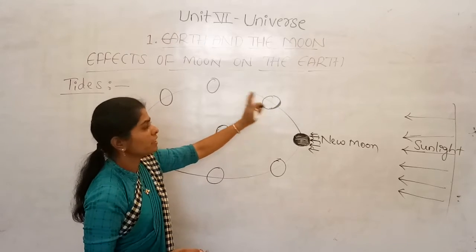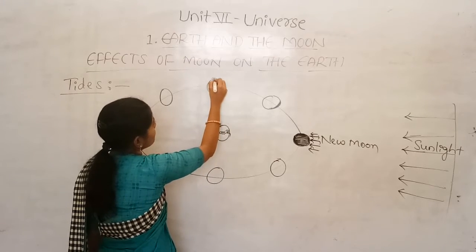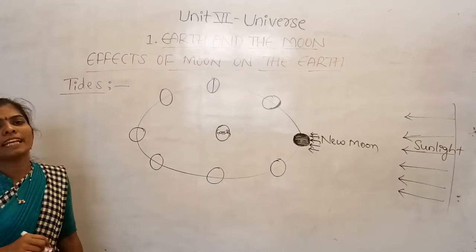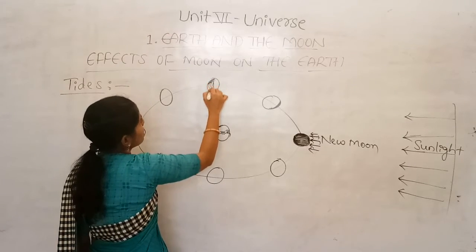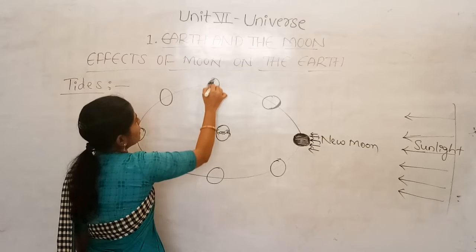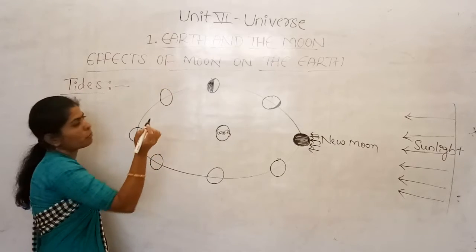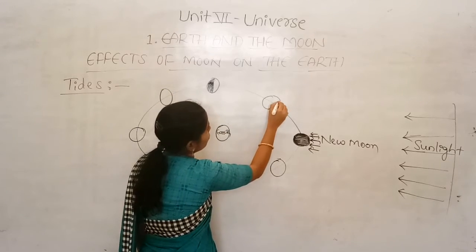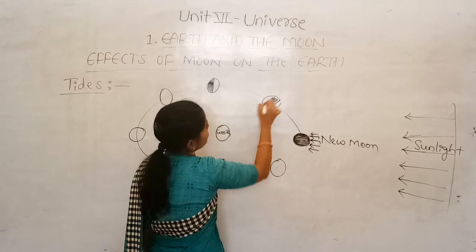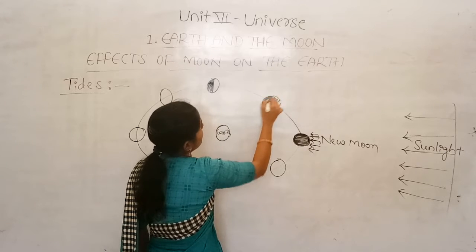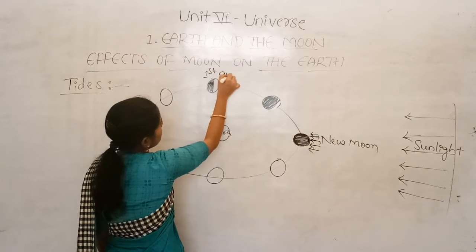Reflected here, that we can see. So we can say this is the crescent, and this is the half quarter, right? Here we are able to see only the half moon. Only half we can see. And again here we can see only a little portion, only some portion of the moon, and here we can see the half, and this part we can call the first quarter.